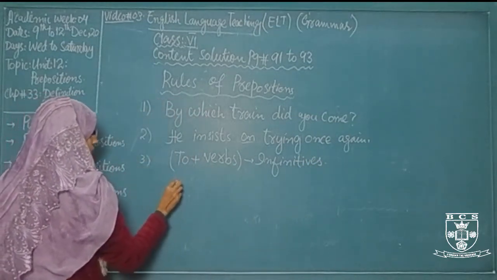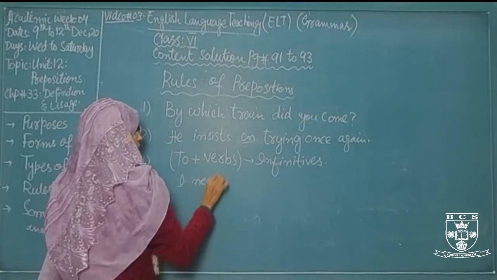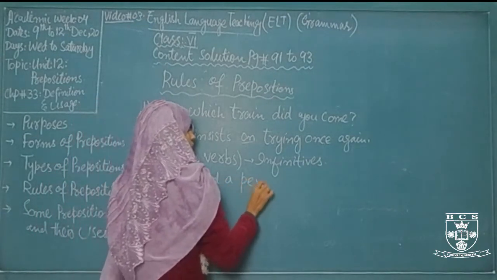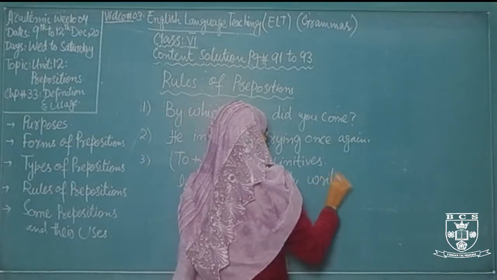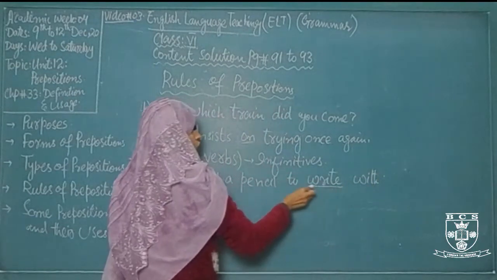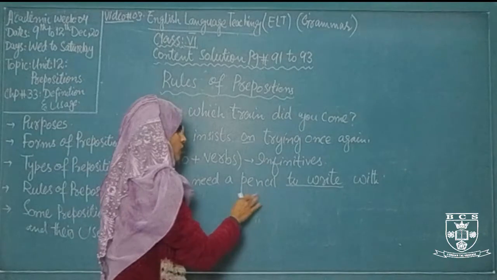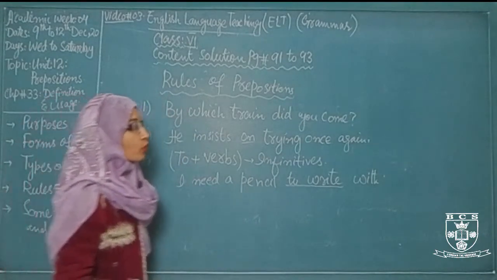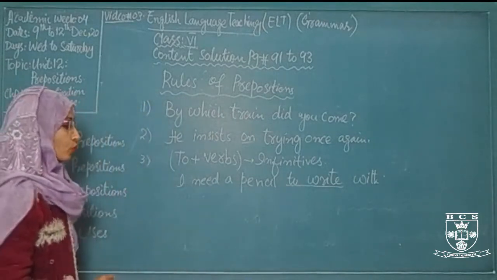An example is: I need a pencil to write with. Here, to write is an infinitive, and since an infinitive is present in this sentence, the preposition comes at the end of the sentence. With is a preposition.